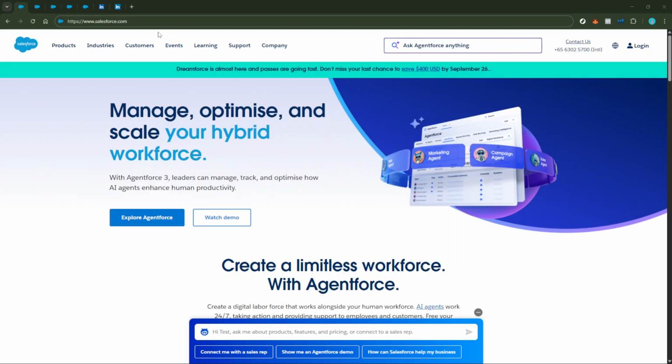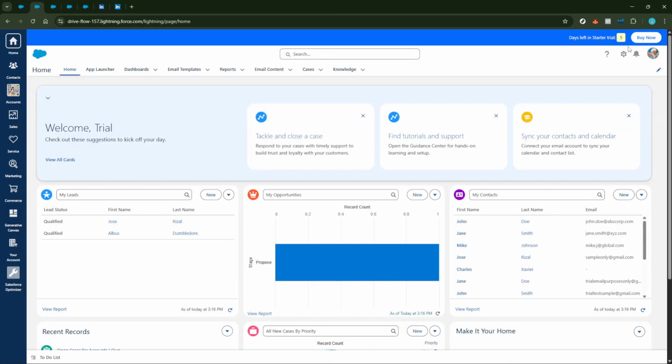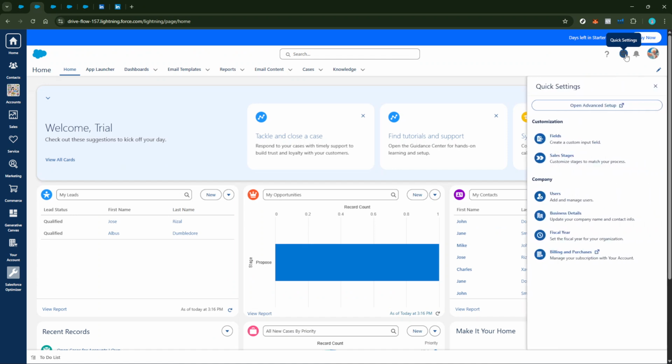Firstly, you'll need to log into your Salesforce account. If you're not already logged in, go ahead and do that now. Once you're on the home page, the next thing you'll want to do is locate the gear icon, which you'll find in the top right corner of the interface. This gear icon will take you to the Setup menu, which is your starting point for customizing Salesforce. Click on Setup and then select Advanced Setup to proceed.